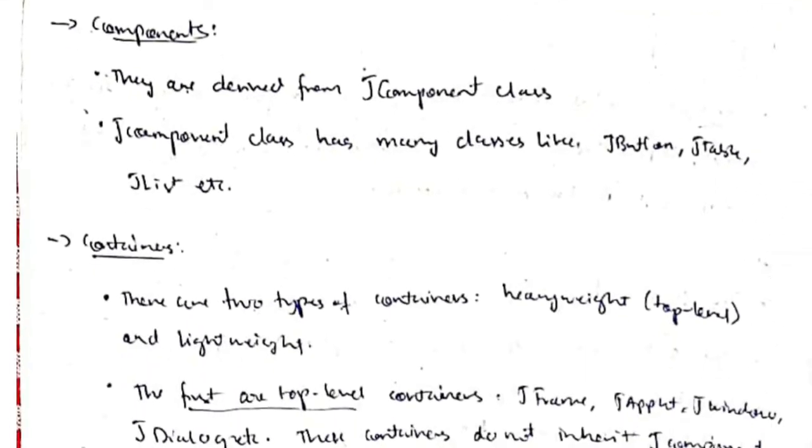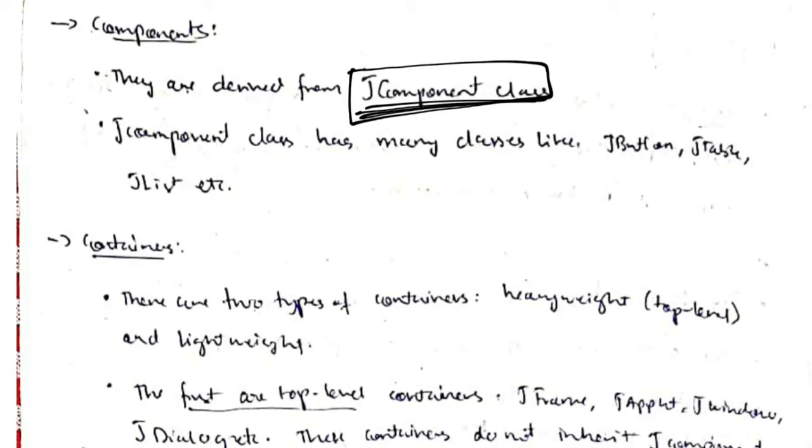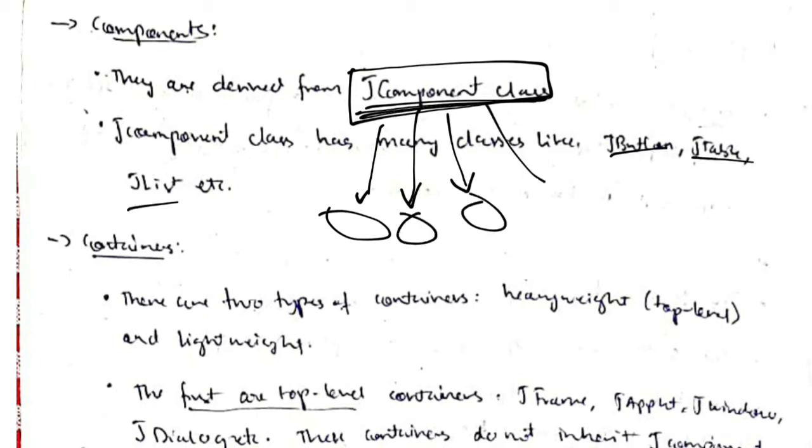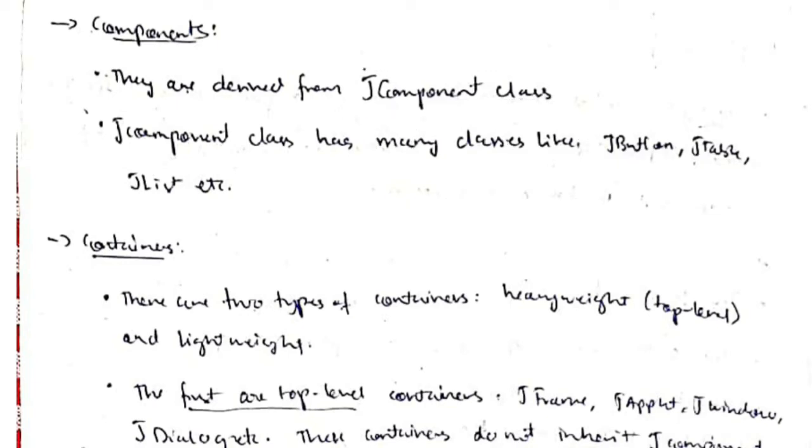So how can we implement the components in our app? If you want to place any button here, how can we place it? Component class is the main class. We will be inheriting many subclasses, like for button JButton will be inherited, and JTable will be inherited, JList will be inherited, and other things. Okay, JTextView, and there are many other features. Okay, so by using all of these features, whichever feature we want in our app, we will be implementing the object of that class. Okay, so the main one comes from the JComponent class.